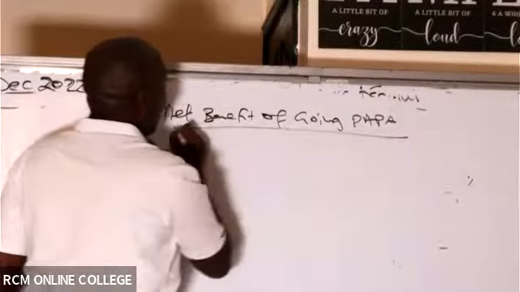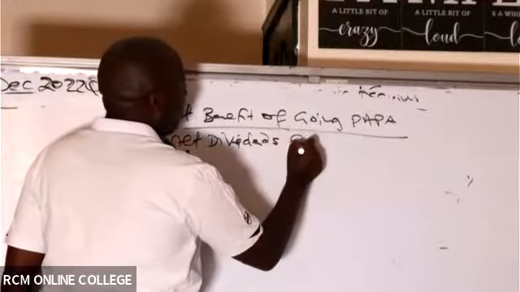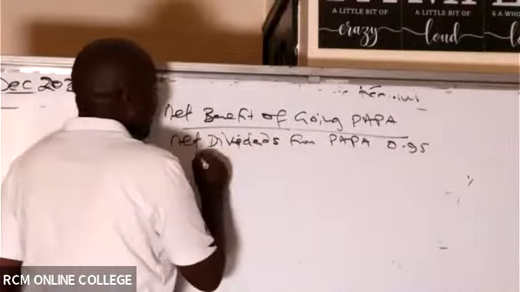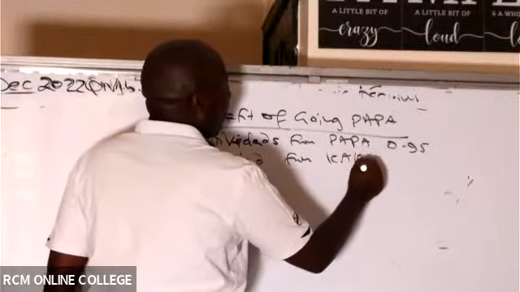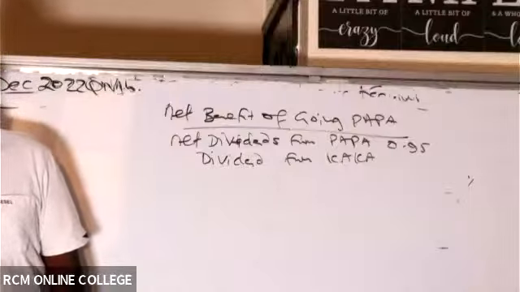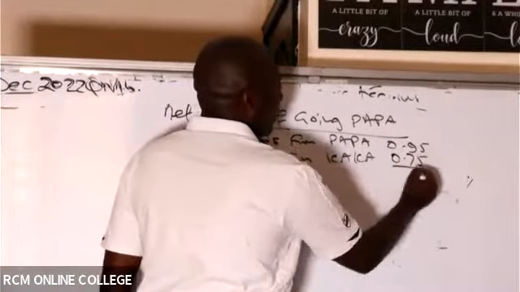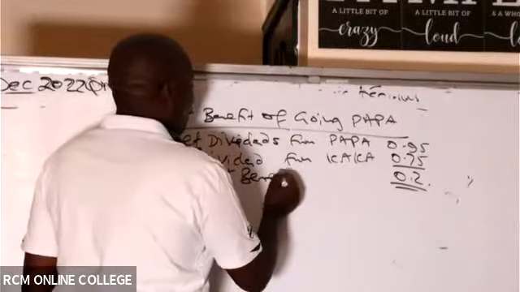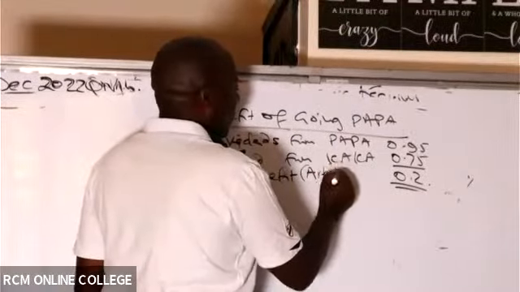So in this case, number one, we have net dividends from Papa of 0.95. And then of course we had dividends from Kaka. Kaka alikuwa anapata ngapi? 0.75. So this gives me 0.2 as a net benefit, which in this case will be the arbitrage profit.